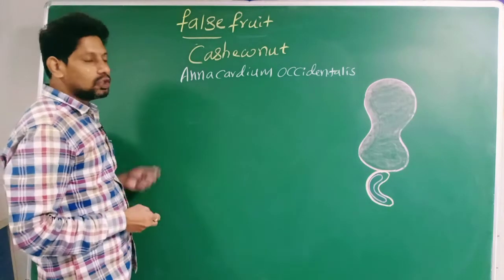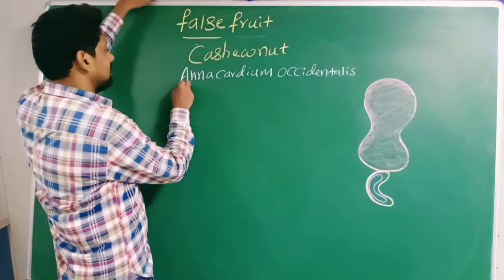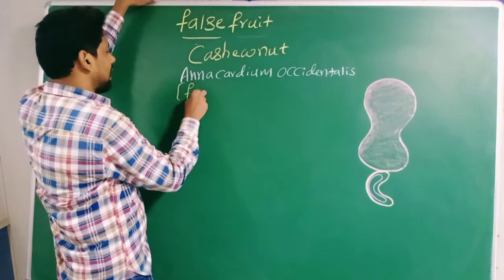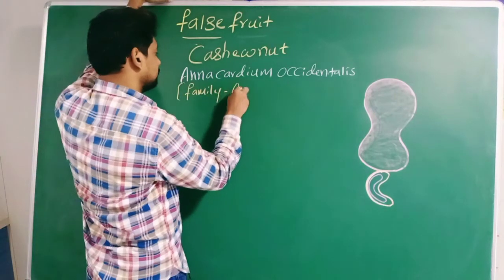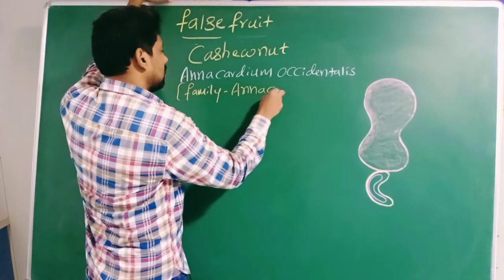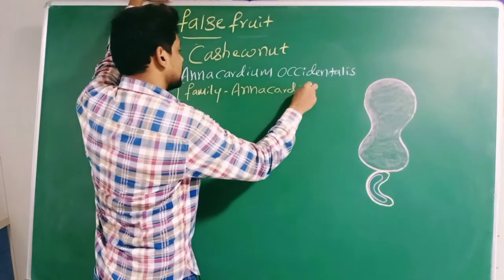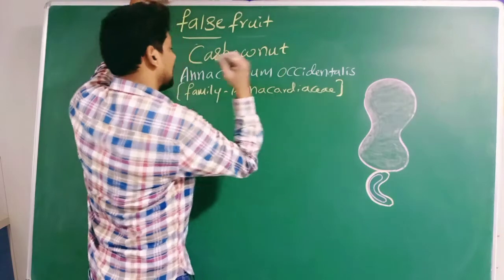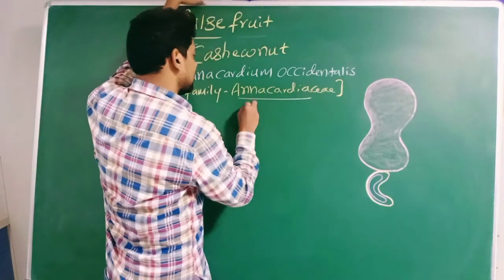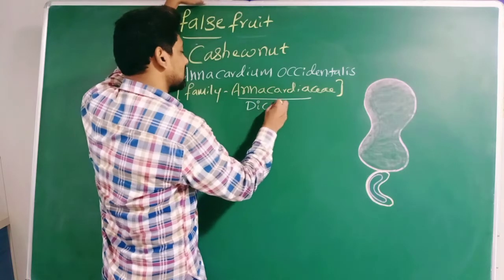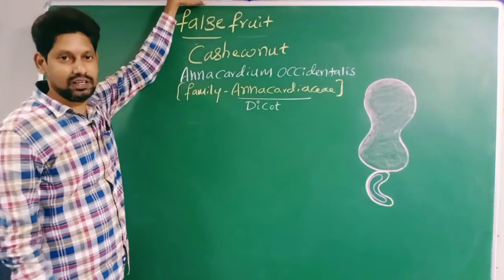Sir, this cashew nut, Anacardium occidentale, comes under the family Anacardiaceae. Which family, sir? Anacardiaceae family. Okay. Sir, this Anacardiaceae, is it a dicot or monocot family? It's a dicot family.